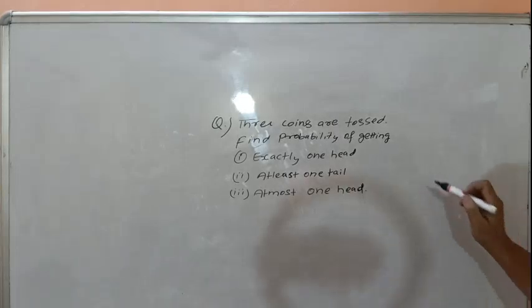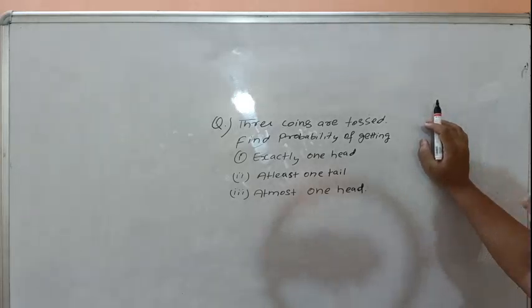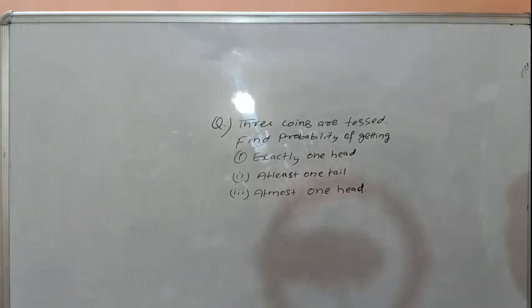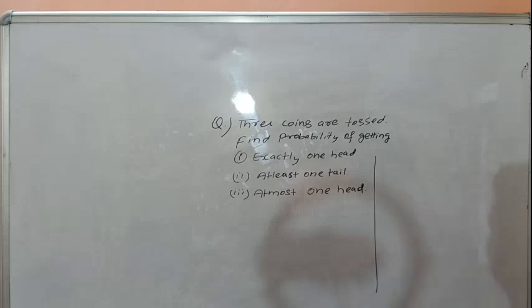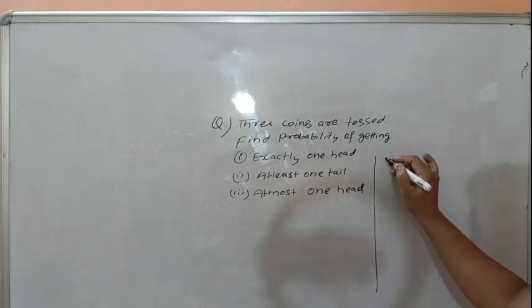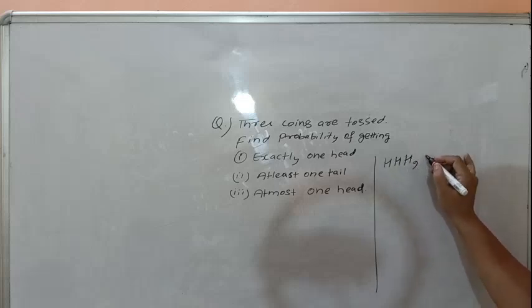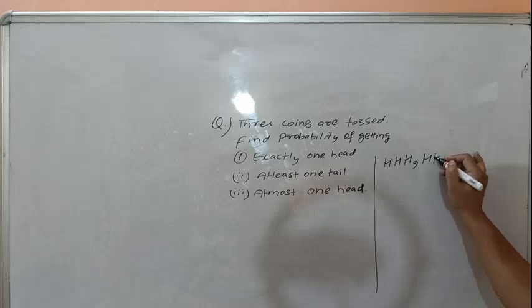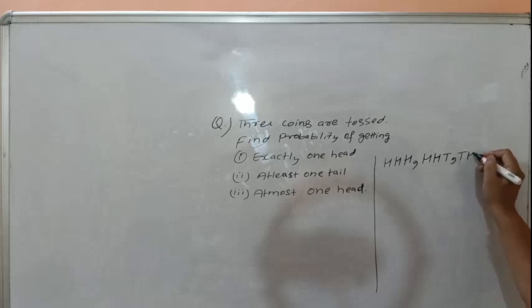Three coins are tossed together. Find the probability of getting exactly one head, at least one tail, at most one head. First of all, we have to prepare outcomes. Head, head, head, head, head, tail, tail, head, head.